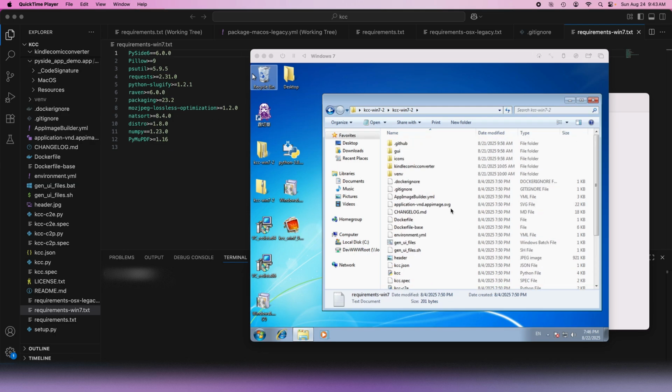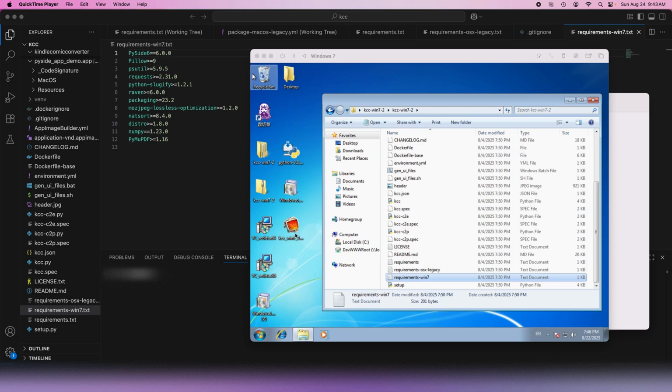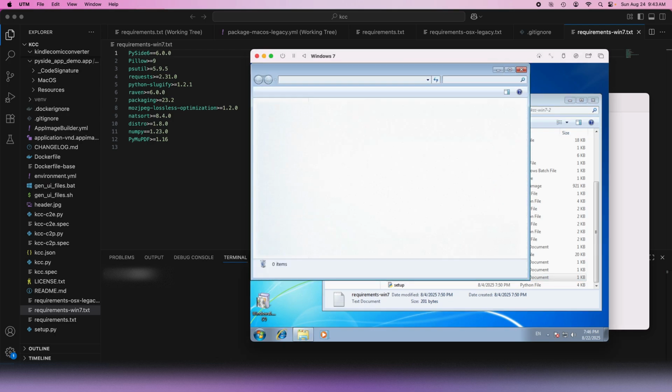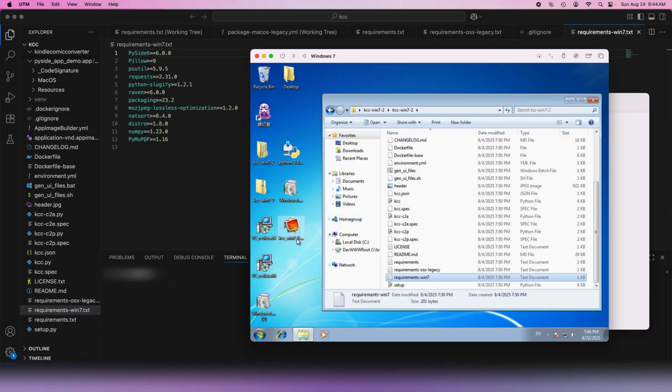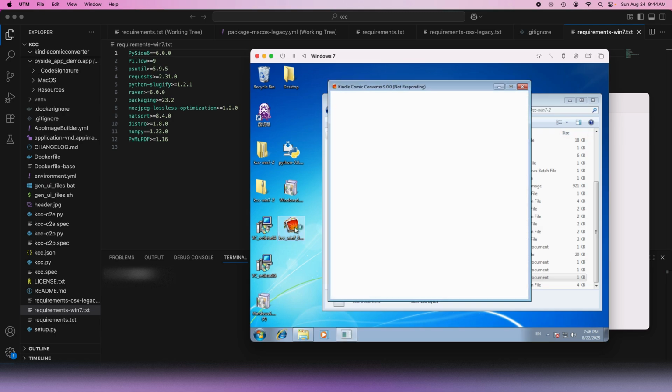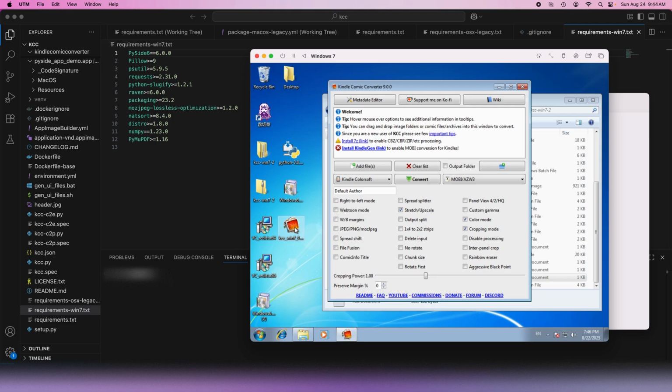And then you just download the files onto your Windows 7 machine, and then you run it. And then once you run it and compile it, I'll leave a link to the build in the description. But all you need to do is wait a little bit for it to open, and boom, it's like that.